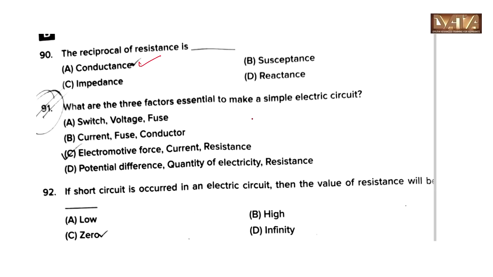What are the three factors essential to make simple electric circuit? These are the electromotive force, current and resistance. This is option C. If short circuit occurs in an electric circuit, then the value of resistance will be 0, option C.